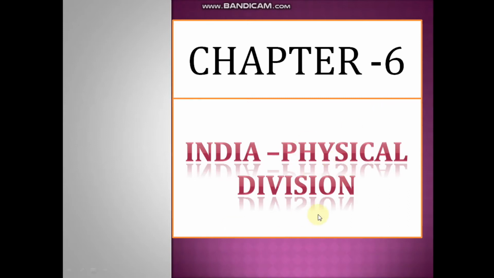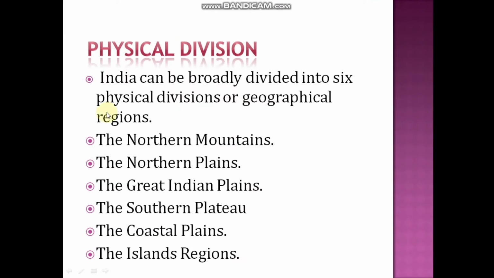India, the physical divisions. In this chapter, we'll be learning which are the different physical divisions or geographical regions of India. India can be broadly divided into six physical divisions or geographical regions. Which are those six physical divisions? One is Northern Mountains, Northern Plains, Great Indian Desert, Southern Plateau, the Coastal Plains and Highlands.